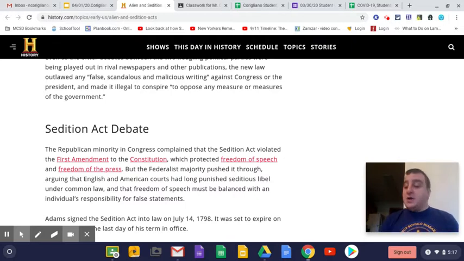This is going to be a huge controversy, an issue that both the Federalists and the Democratic Republicans are going to have. The Democratic Republicans are really not going to like this law, and the Federalists only want it in place so that the Democratic Republicans can't criticize how they're running the country and can't criticize their government.